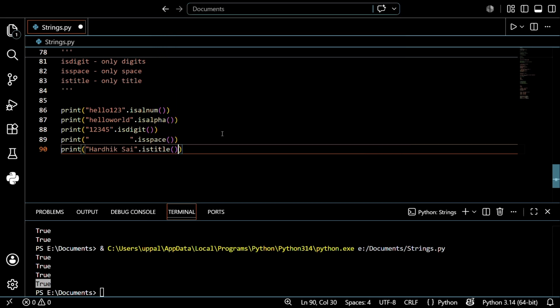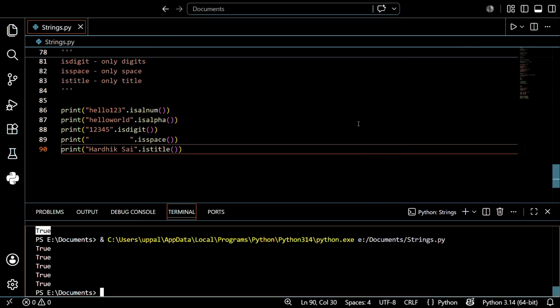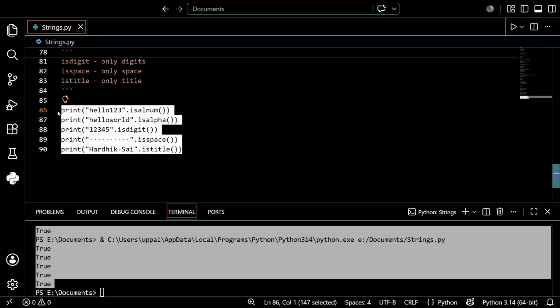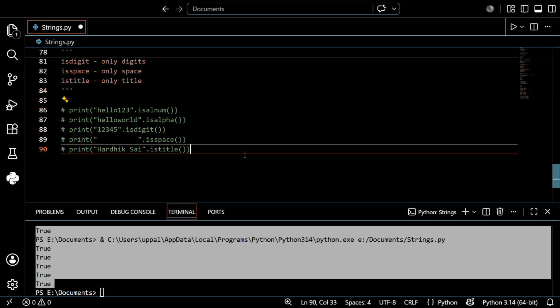It's just asking true or false only, guys, in this format. Just run this one. Again true. So by using this, we can estimate whether it's containing only numbers, only letters, only digits, both letters and digits, only space, or only the title format. So by using this, we can easily solve it, guys.